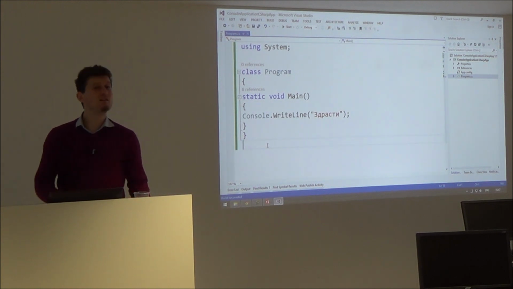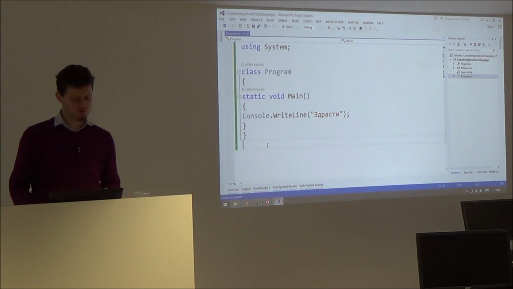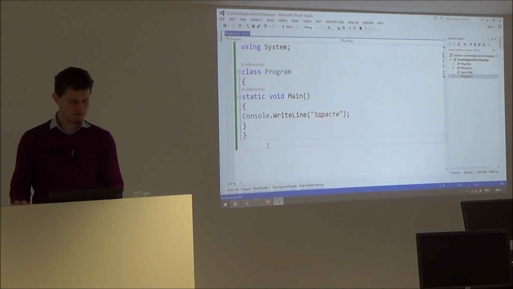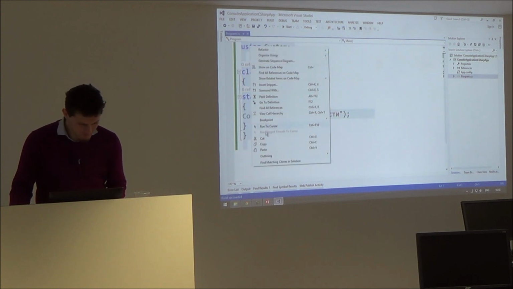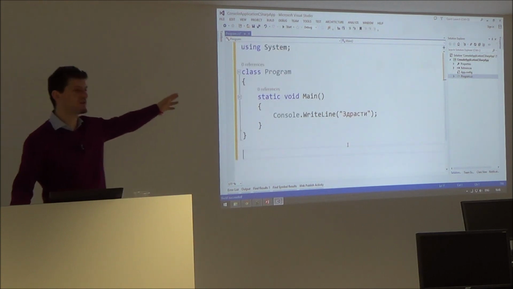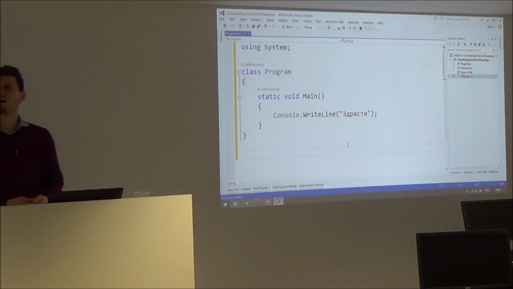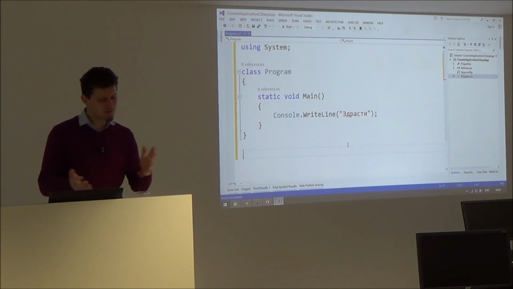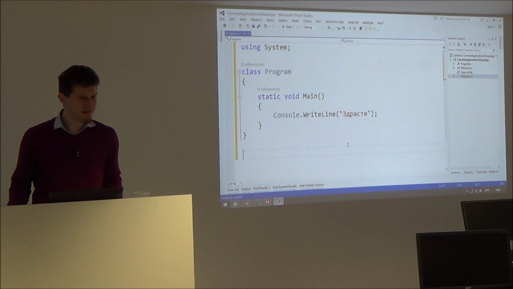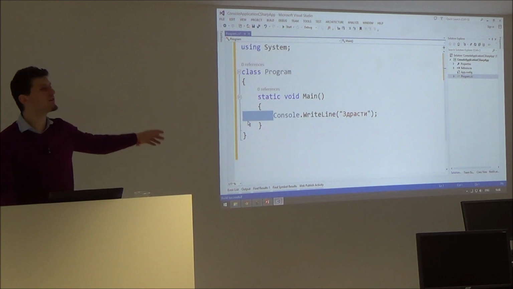Why? Because this is unreadable code. This code does not show its logical structure. Even Visual Studio knows it's incorrect code. If you cut, and if you paste, it will format your code correctly. This is called code formatting. Formatting means to format your code in a way which makes it more readable. So in programming, we use white space. This is called white space, to make the code readable.